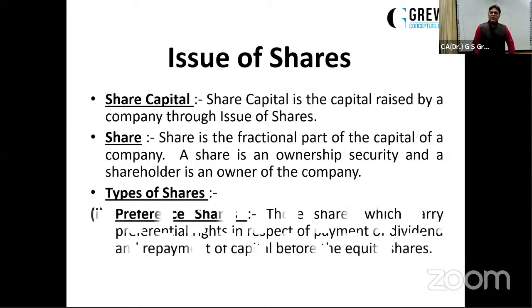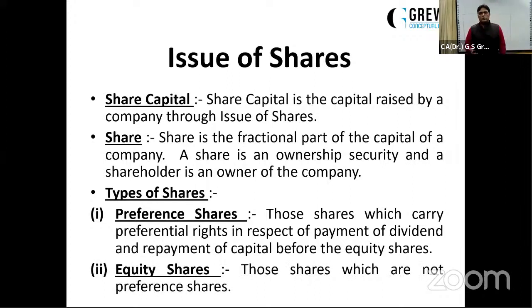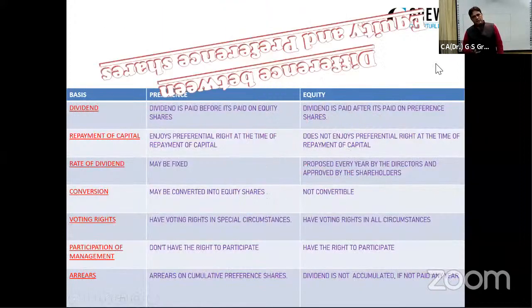Then there are two types of shares. One is preference shares and second is equity shares. Preference shares means the shares which carry preferential rights. As the name says, preference, priority. So they are getting priority from the company side for the payment of dividend. And even if the company is repaying the amount of capital, preference shares will be repaid first. As the name says, preference. So they are getting the priority. They are getting a fixed rate of dividend. And what are equity shares? Those shares which are not preference shares, they are the equity shares.